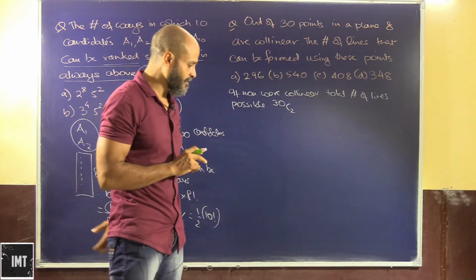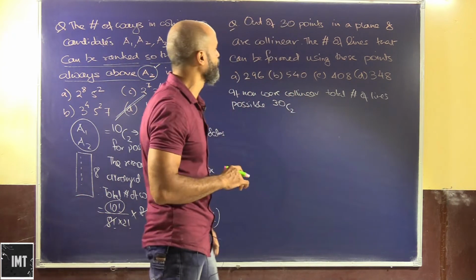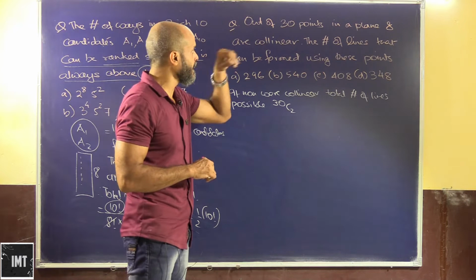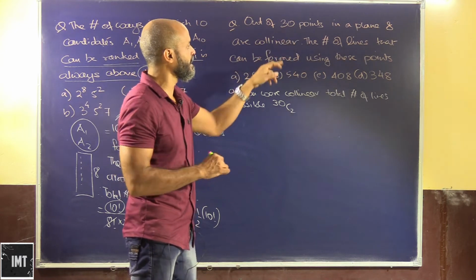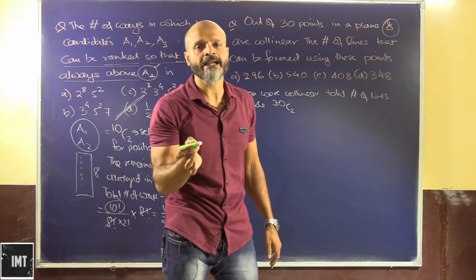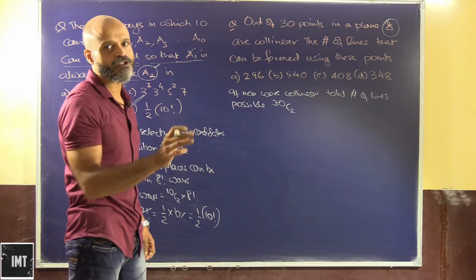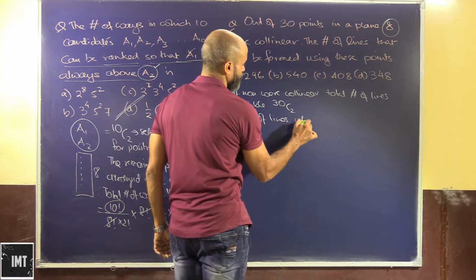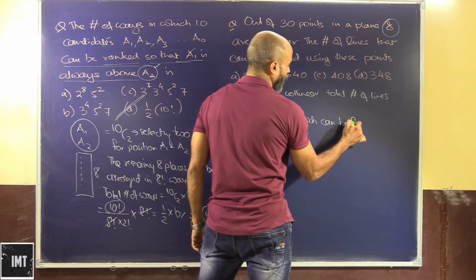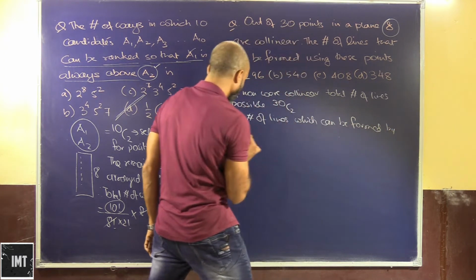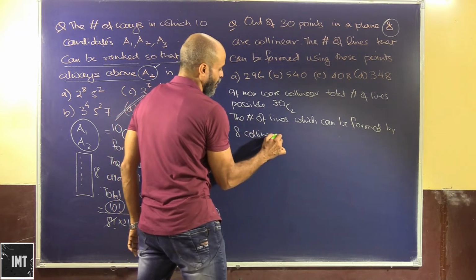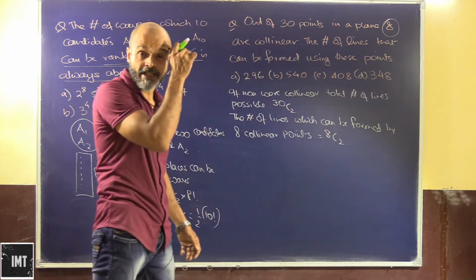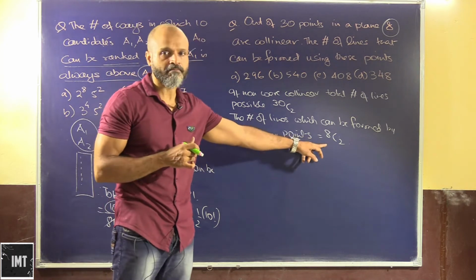Now out of these we have 8 points which are collinear. So 30 points in a plane, 8 are collinear. So basically the number of lines which could have been formed by 8 points has to be subtracted. Now the number of lines which can be formed by 8 collinear points, this would be how much? This will be 8C2, obviously 8C2. Now this needs to be subtracted from this.